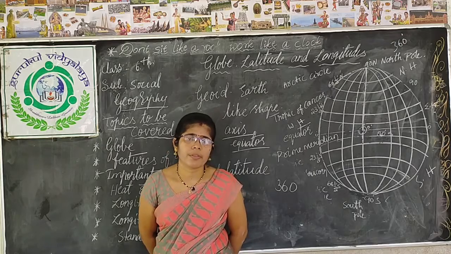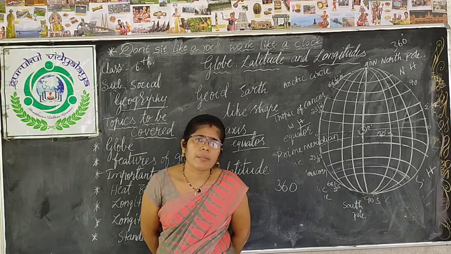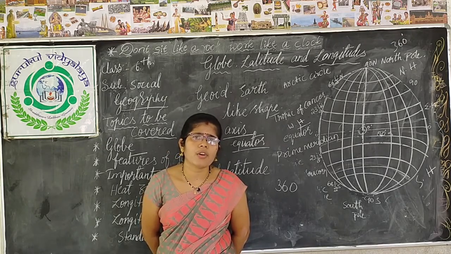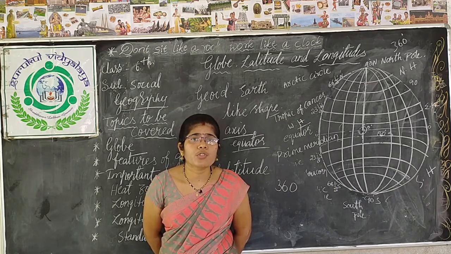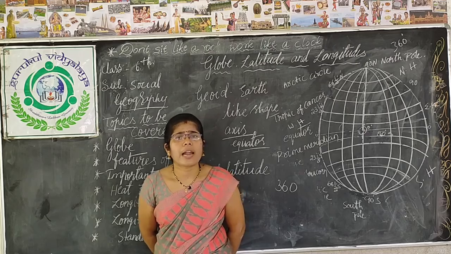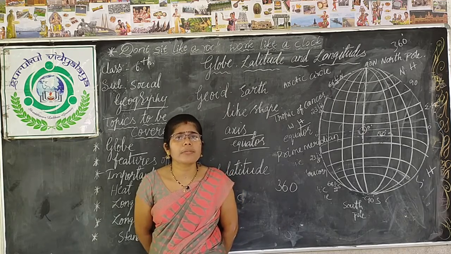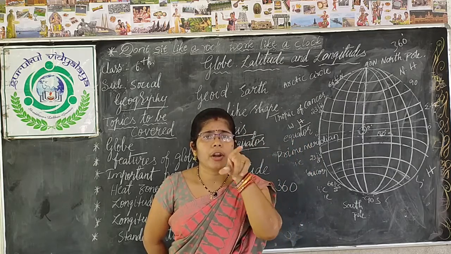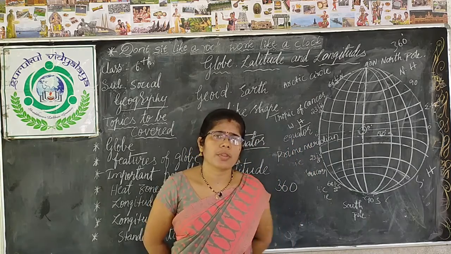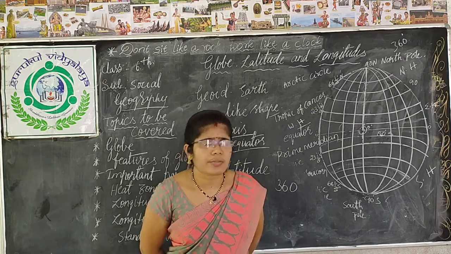Through GPS. How do they get your proper address? By knowing the latitudes and longitudes. These latitudes and longitudes help to locate your location.